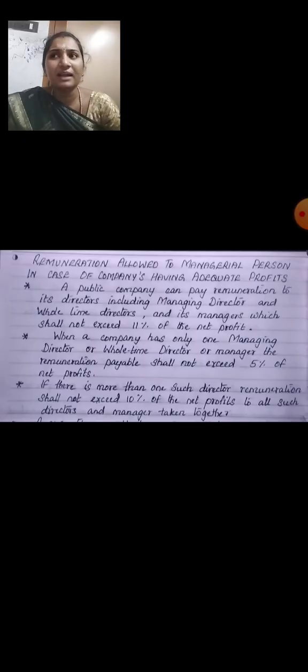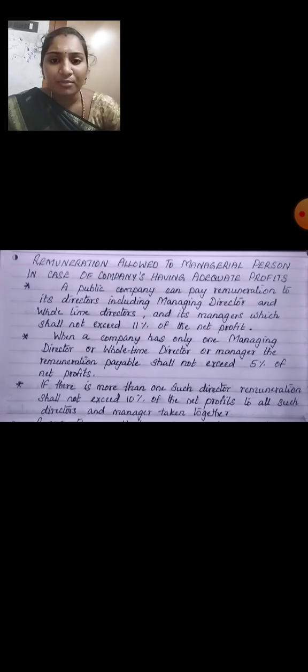In what form will remuneration be given? It is given in three forms: one is the profit of the company, another is the state government, and another is as decided by the managing directors. In these three forms, an employee can get managerial remuneration. Now let us see how managerial remuneration is allowed to a managerial person.